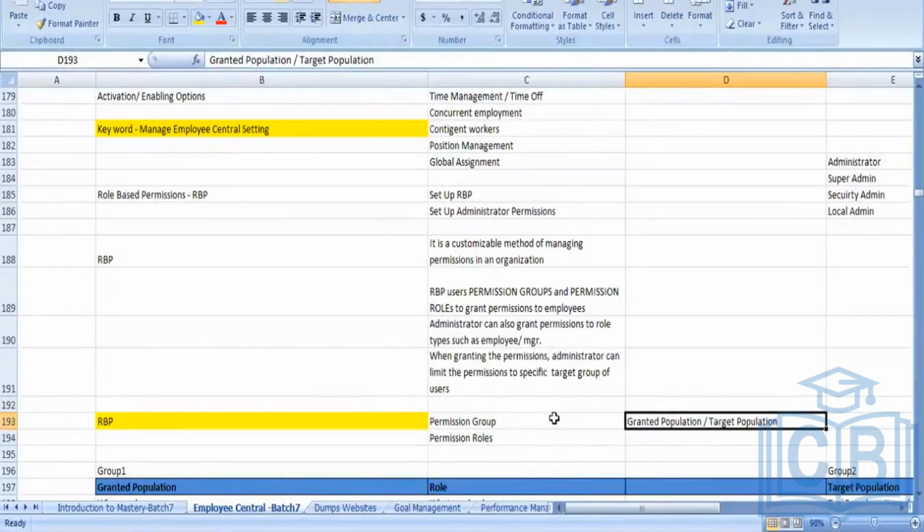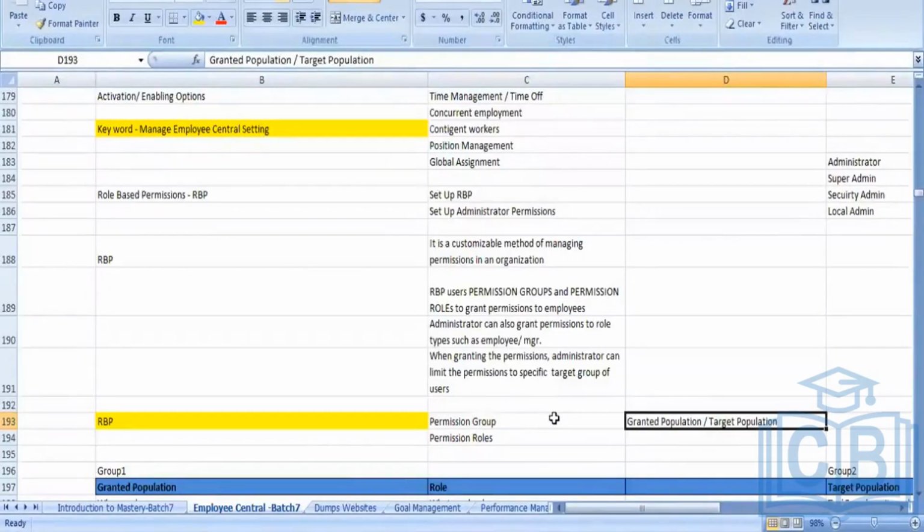Because if your company is also located in France and France also has 100 employees, you cannot access it. Correct? Because France will have some other HR admin and you are the HR admin for the Germany location. In that case, you will be acting as a granted population. I am nominating you for the Germany location and you are the person who can make the changes, modifications and everything in the employee data.